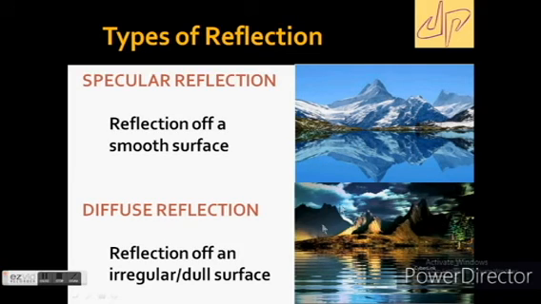If this is the object and this is the image in water, these are two different kinds of images. One is known as specular reflection, another is known as diffuse reflection.